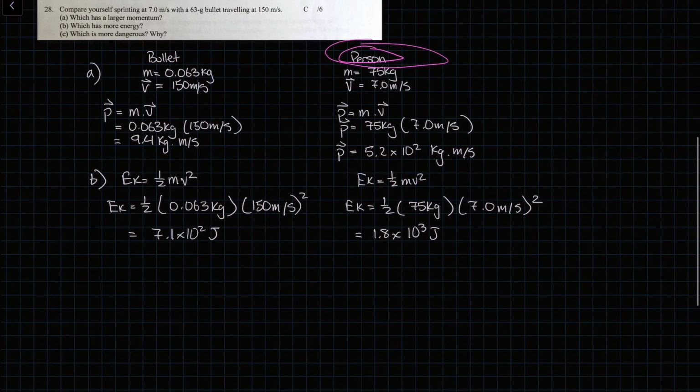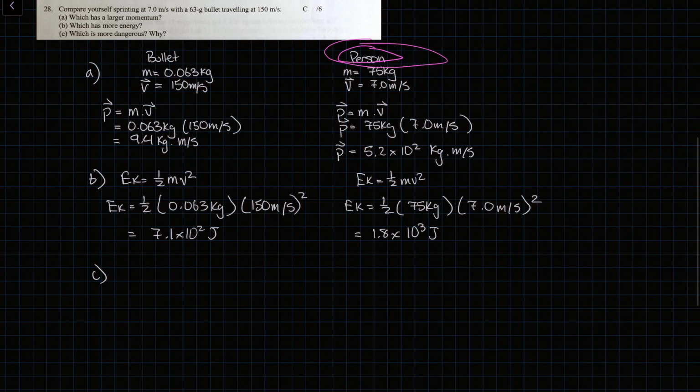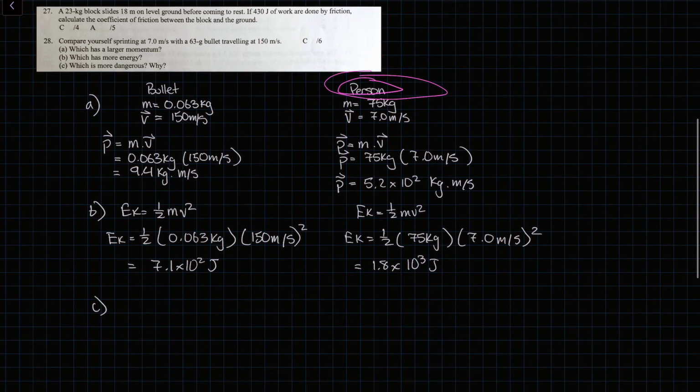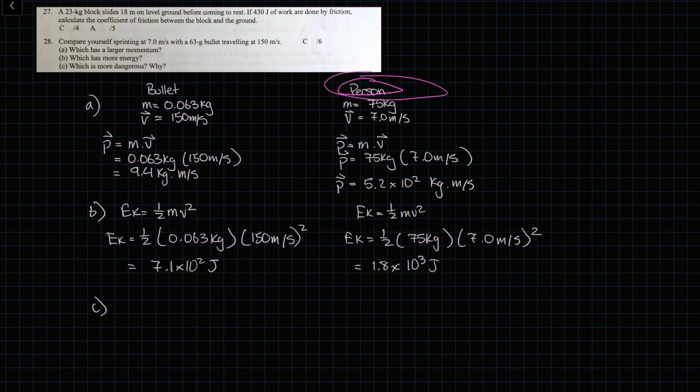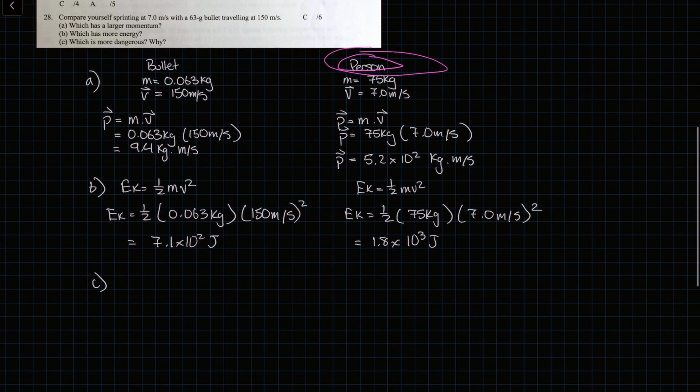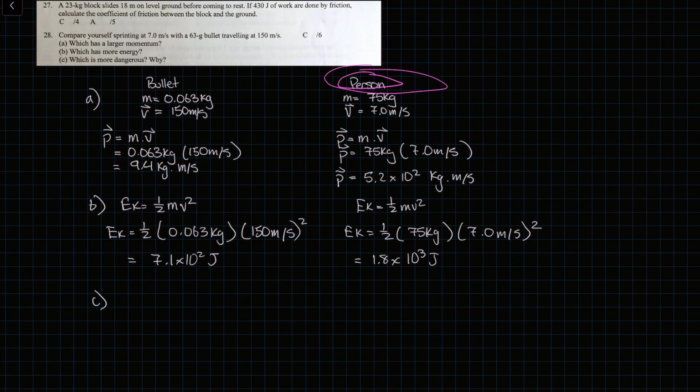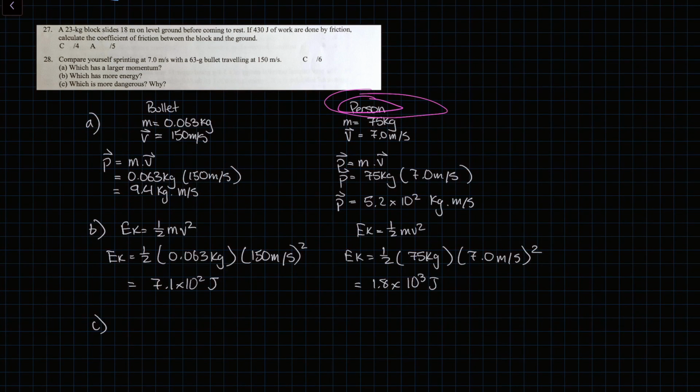So when it comes to the last question, part C, which is more dangerous, how do we quantify this? And how do we explain this? When looking at energy and momentum, we see that the person is much greater in its quantities. But which one is more dangerous? We presume it to be the bullet, because the bullet has such a small area with a great force that is applied on the person, which makes it more dangerous.